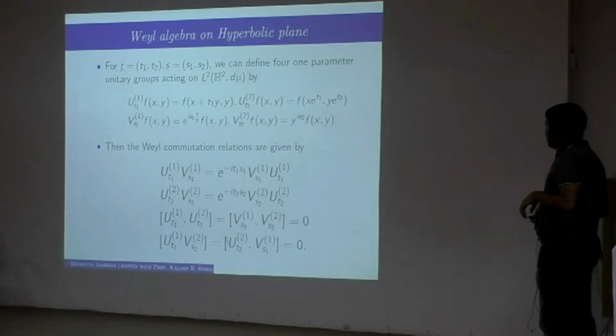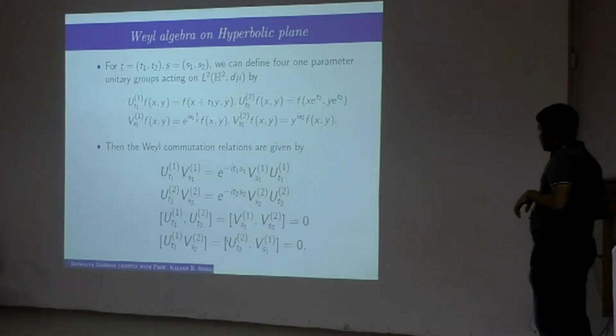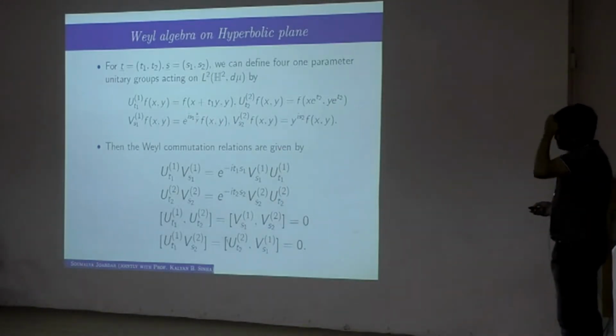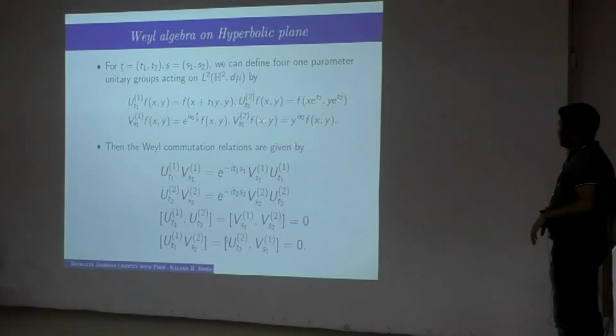More precisely, you have these two operators U1 and U2, which are generators of the differentiation operators, and V1 and V2, which are generators of the multiplication operators. One multiplication operator is multiplication by x, by y, the new coordinate. Another is multiplication by log y. That is why it appears as y to the power 2.